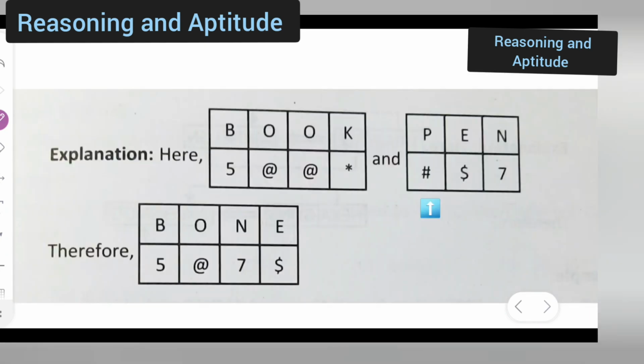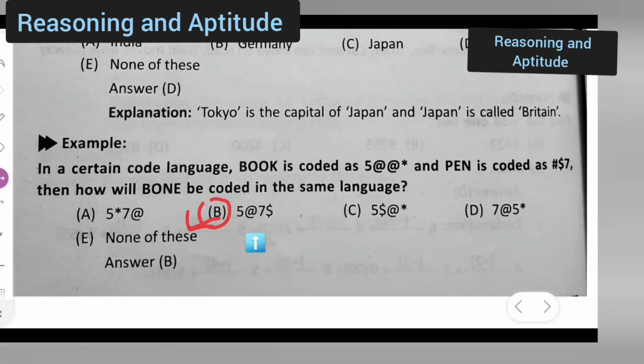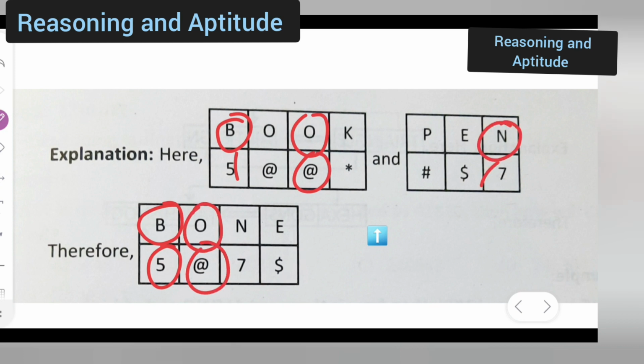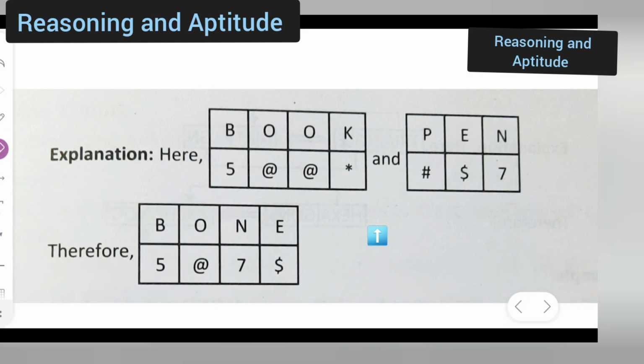Next, you all can see the explanation part over here. For book, it was given like this in the question, and for pen, it is given like this. So bone, it will be what? For B, it will be 5. O is taken from here. N is taken from here, and E is taken from here. So I hope you all have understood the explanation part. Now moving towards the next.